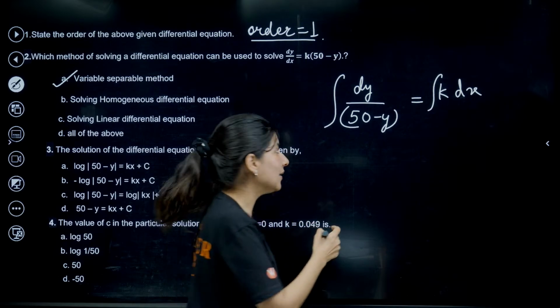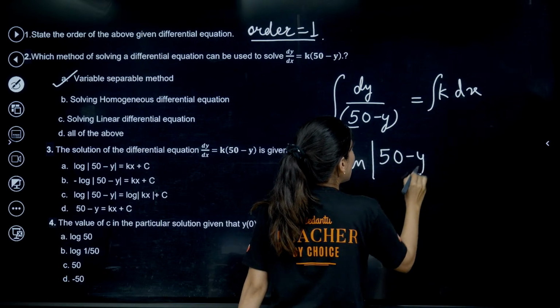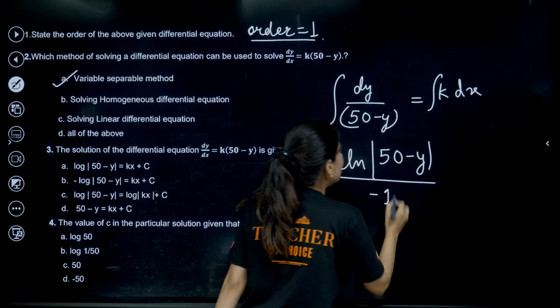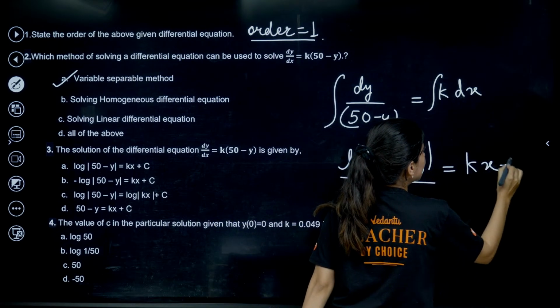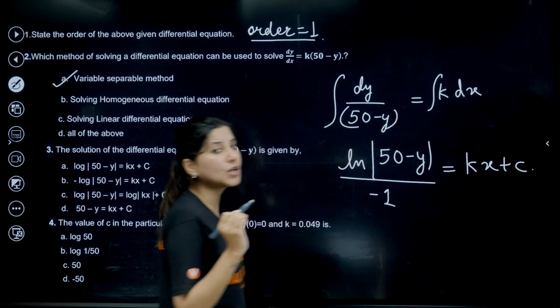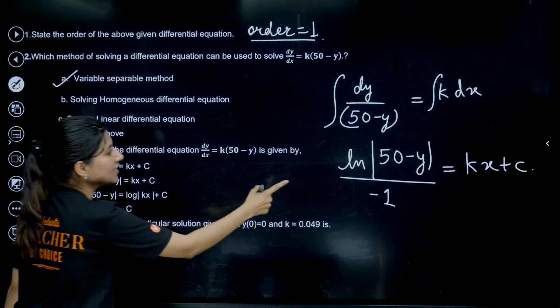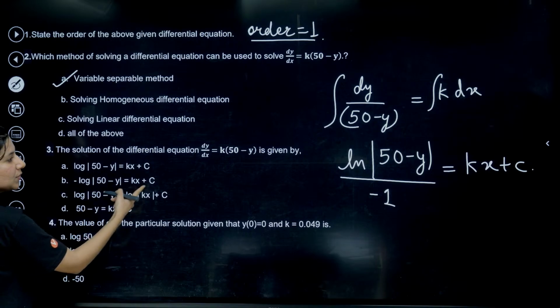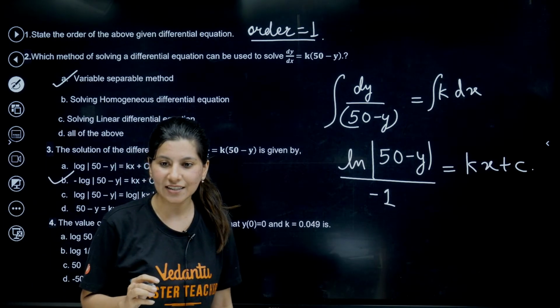Integrate nicely. Log of mod of 50 minus y upon minus 1, because log of 50 minus y is there. Minus 1, do not forget the minus 1. Equals kx plus c. This is what we are having and they are looking for the solution. So minus log of 50 minus y is equal to kx plus c. Option B. Yes, option B is absolutely right.